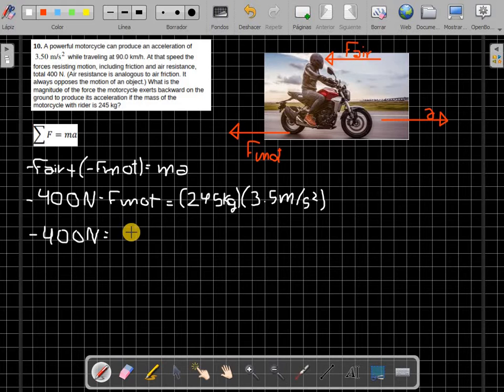So the answer for that is 857.5 newtons. Don't forget that we had to multiply the numbers and also the units, and kilograms times meters per square seconds is equal to newtons. And don't forget, I send the unknown to the other side, so it will be positive.